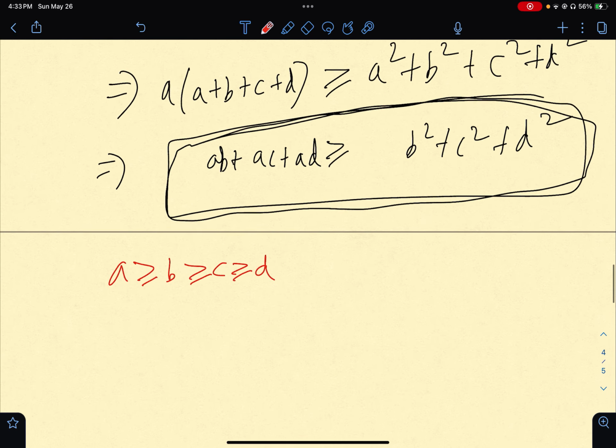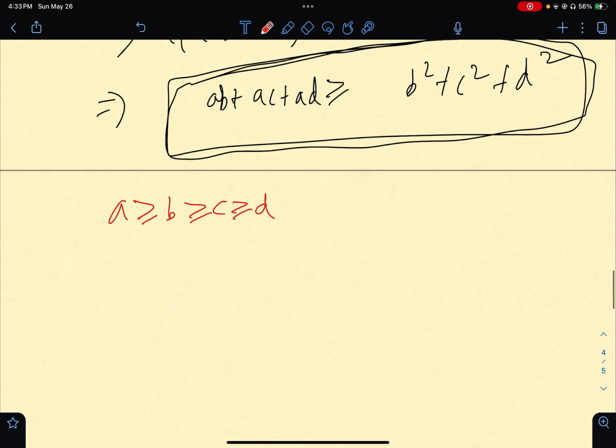Now, let us see. If I look at ab, now ab is greater than b square, because, let's look at it this way. Since I have a greater than b, I can multiply b on both sides. I'll have ab is greater than b square.